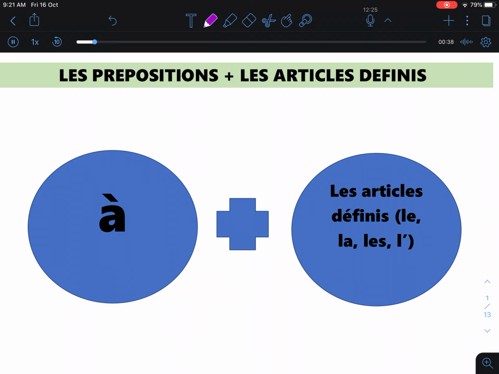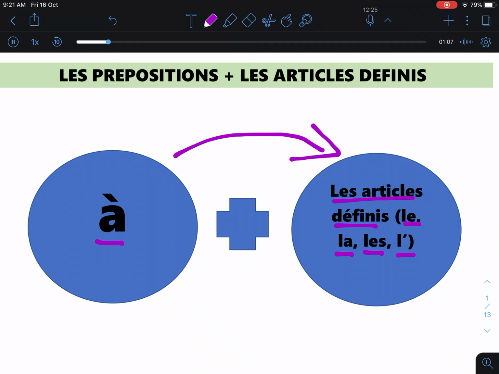Since we are learning the chapter on logement, we will concentrate on how the preposition à reacts with les articles définis: le, l'apostrophe, la, and les.